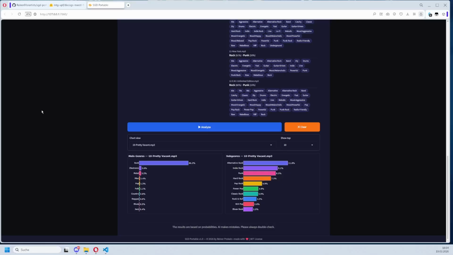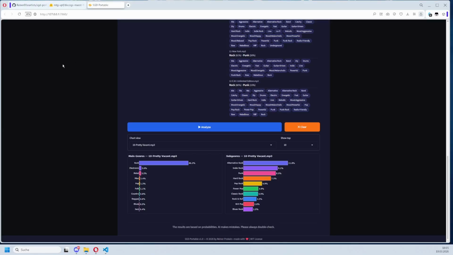Now to the technical details. The tool is Windows only. The UI of SGD Song Genre Detector is made with Gradio. Under the hood it uses PyTorch and Python. And as the AI solution, a model called Maest. I tried to use a self-trained model, but it did not work out. Maest gives simply the best result so far, and does a great job here, as you can see.